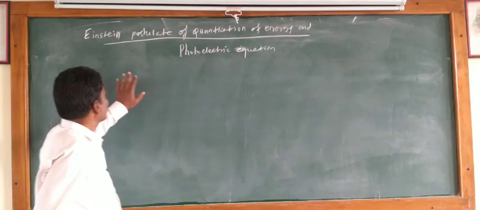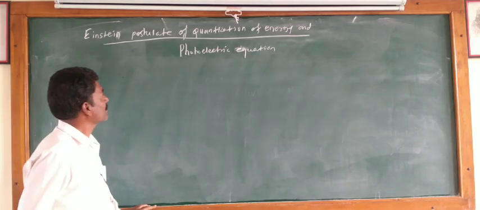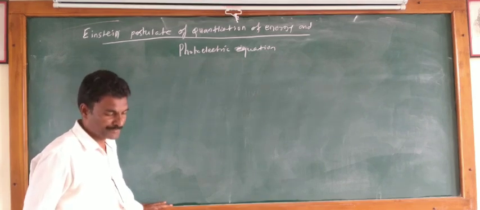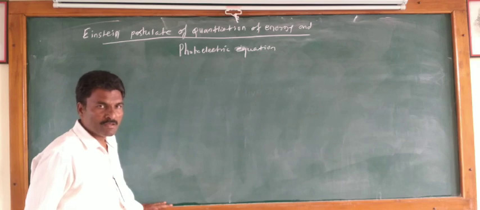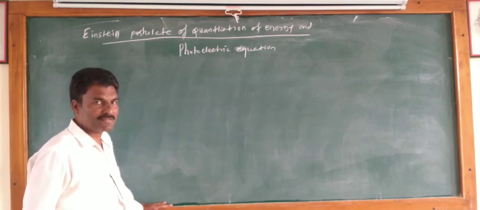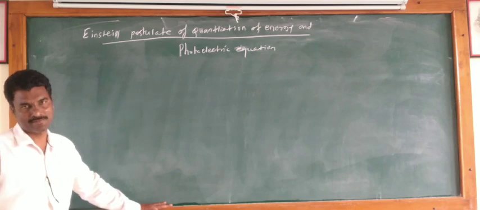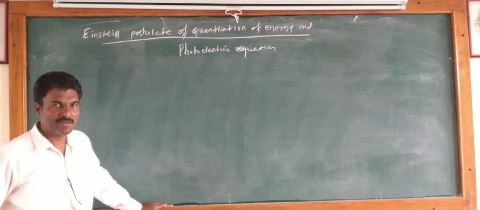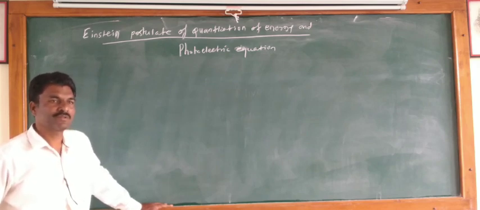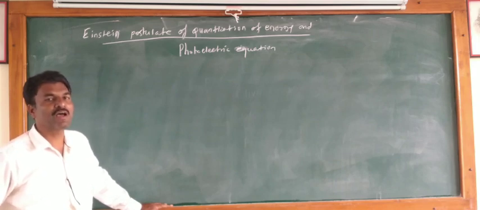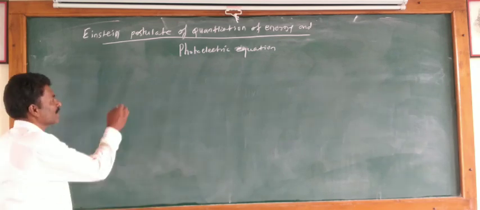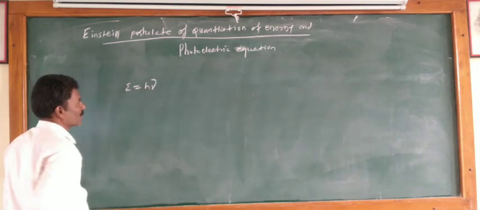Today we see Einstein's postulate of quantization of energy and photoelectric equation. Max Planck's hypothesis about light is that light emitted from the source is in the form of small packets called photons or quanta, and each photon has energy h nu, that is, E is equal to h nu.